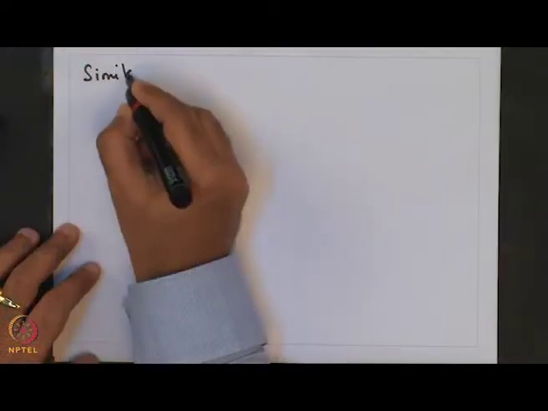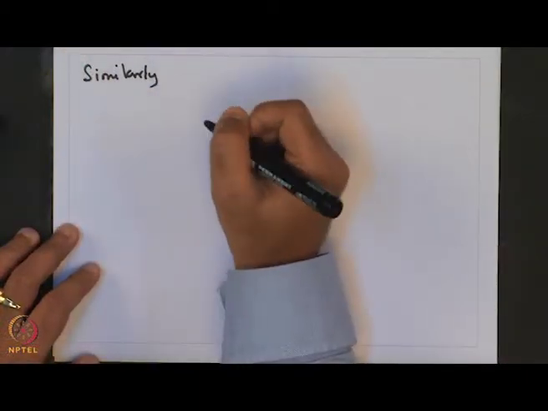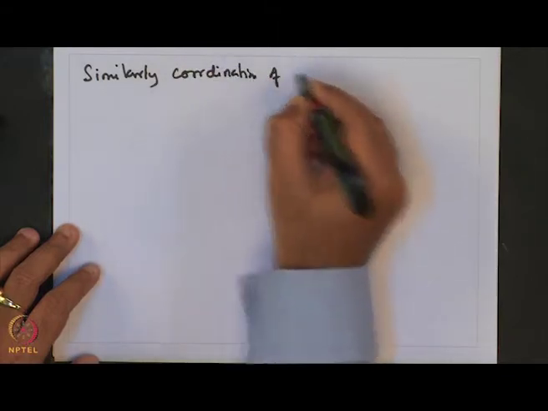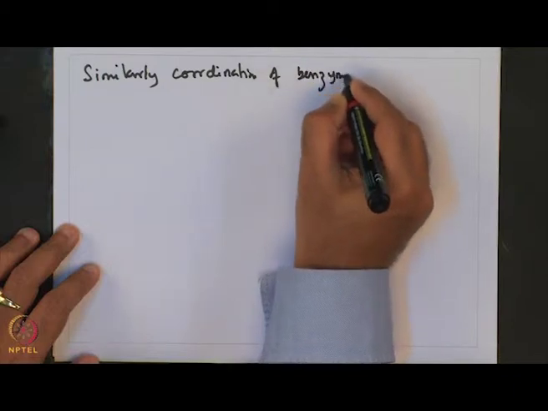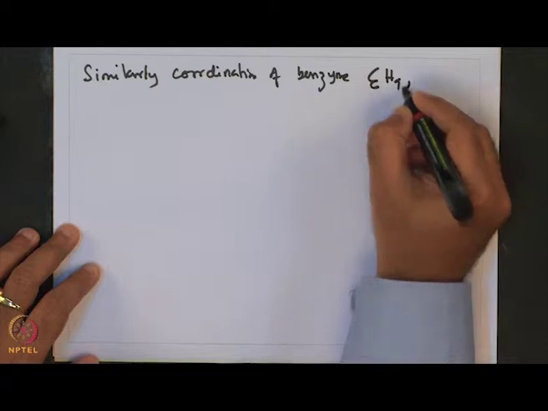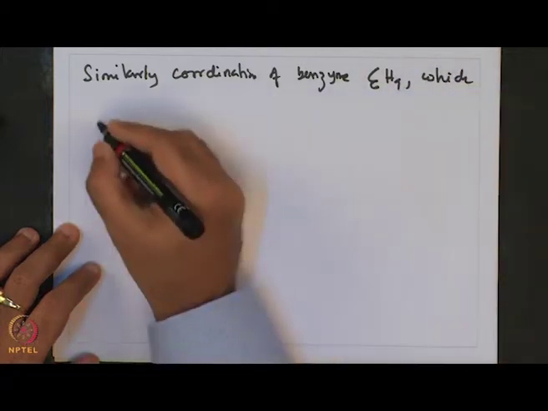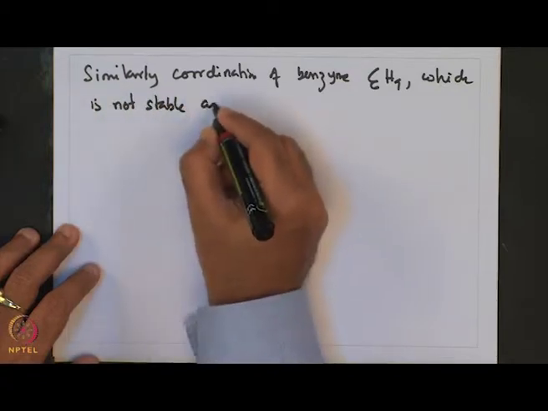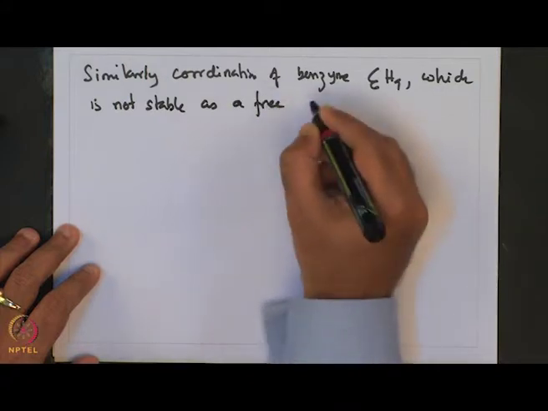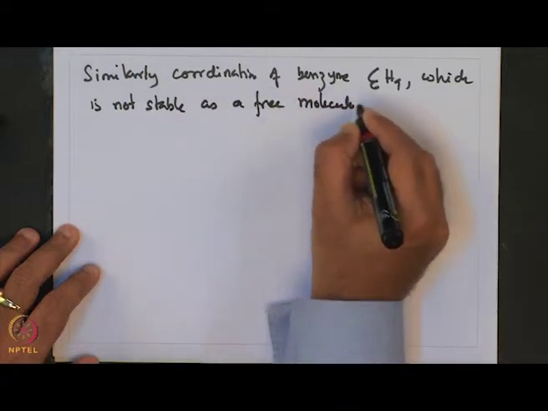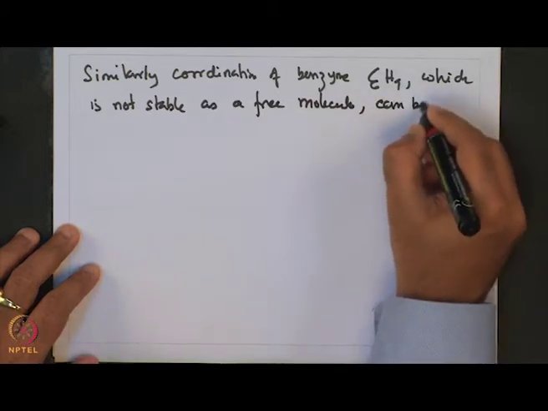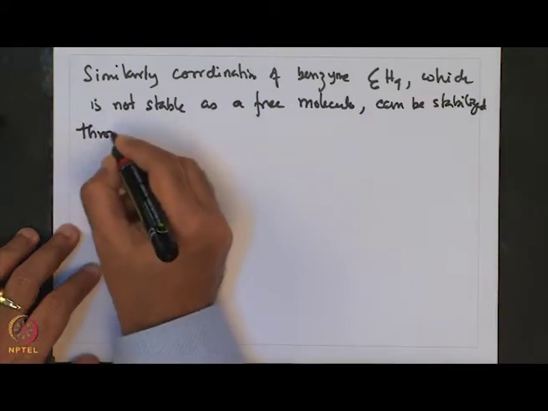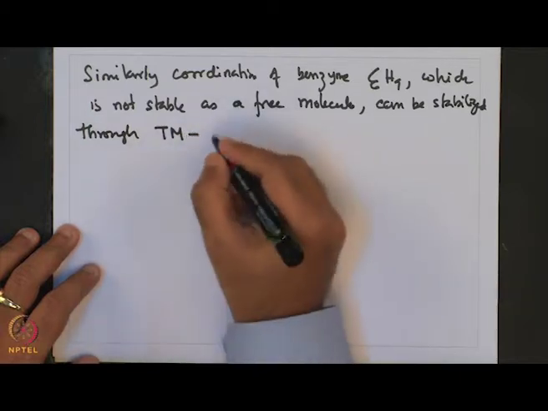Similarly, coordination of benzyne C6H4, which also is not stable as a free molecule, can be stabilized through transition metal alkyne complex.